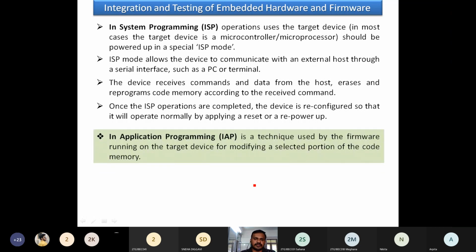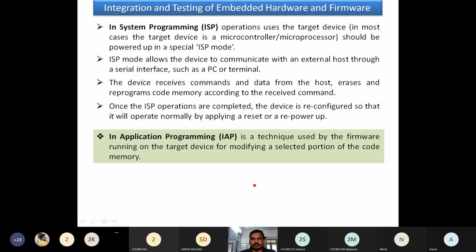Once the programming, execution, editing, erasing or adding of data, that is, the firmware we want to embed, is done in the particular chip, those things happen after we set the target board conditions to ISP mode. In-application programming is a technique used by the firmware running on a target device for modifying a selected portion of code memory. So first thing, what?